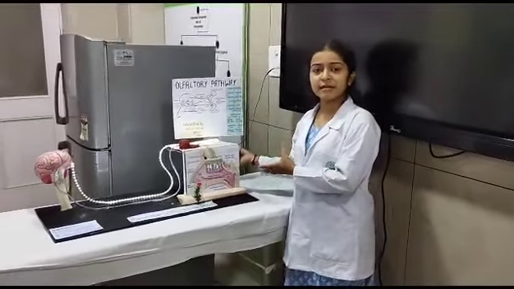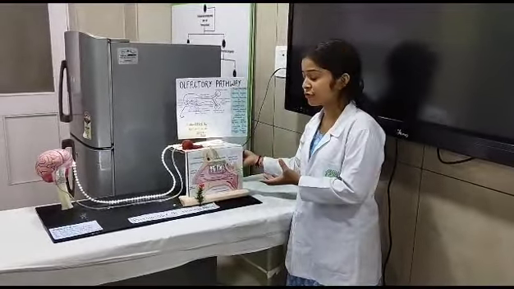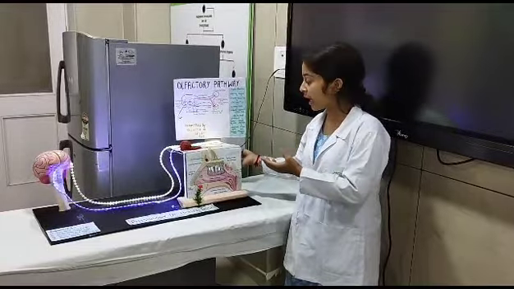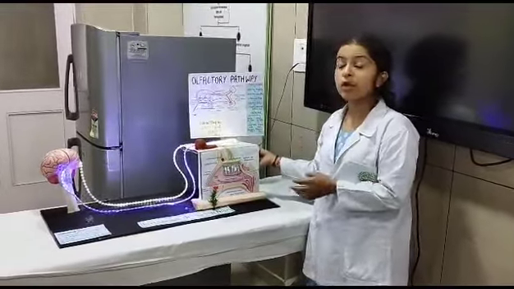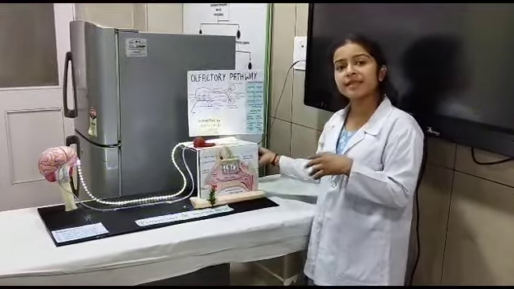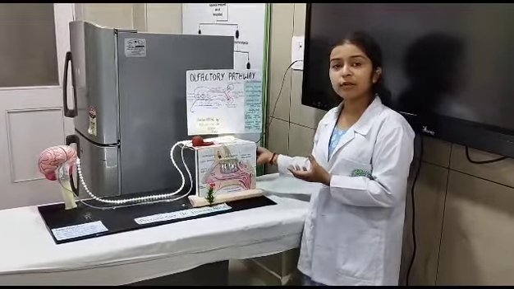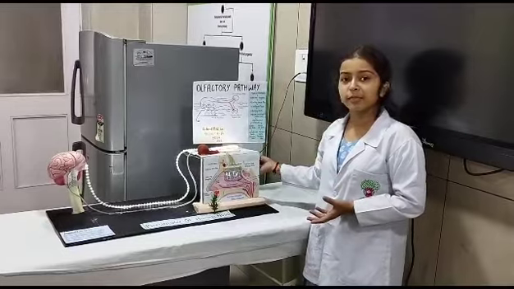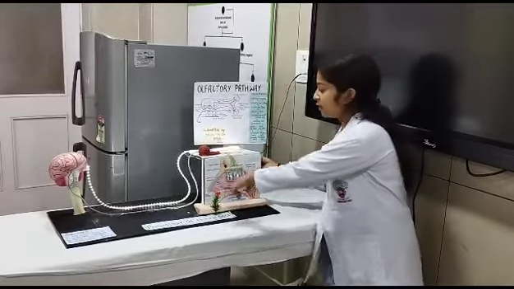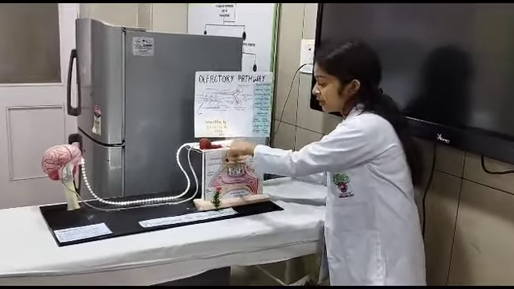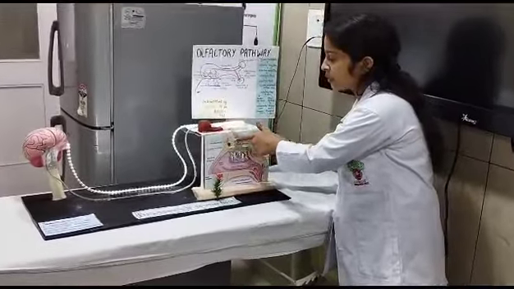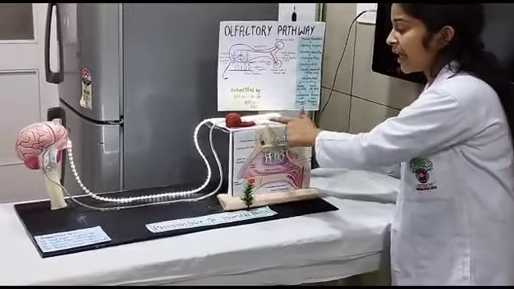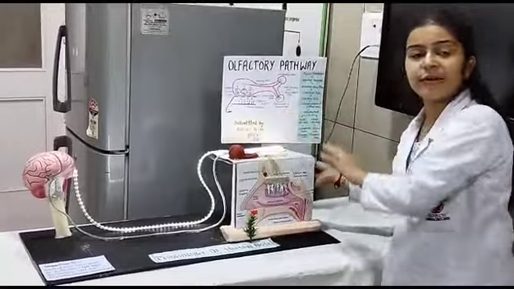Olfactory receptors are cells which are bipolar in nature, and the sustentacular cells are supporting cells. They function as both receptor cells and ganglionic cells. The bipolar cells number 10 to 12 million, and their fibers enter through the sustentacular cells. The olfactory nerves enter through the cribriform plate and pass to the olfactory bulb.